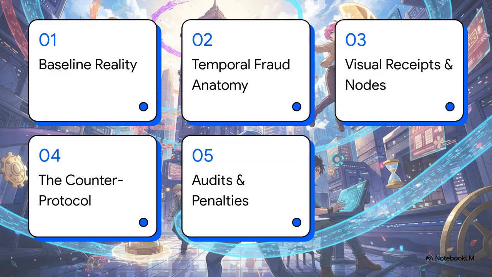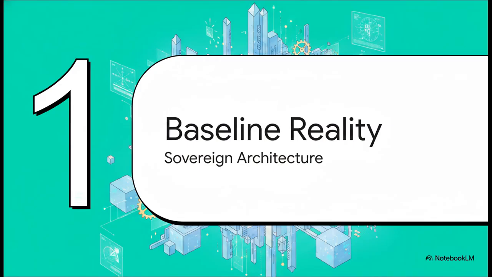Okay, let's quickly map out exactly how we're going to tackle this. First, we'll establish the baseline reality. Then, we'll break down the anatomy of temporal fraud, followed by the visual receipts and nodes. After that, we'll look at the counter protocol, and finally, wrap up with the resulting audits and penalties. Starting off with Part 1, the baseline reality.